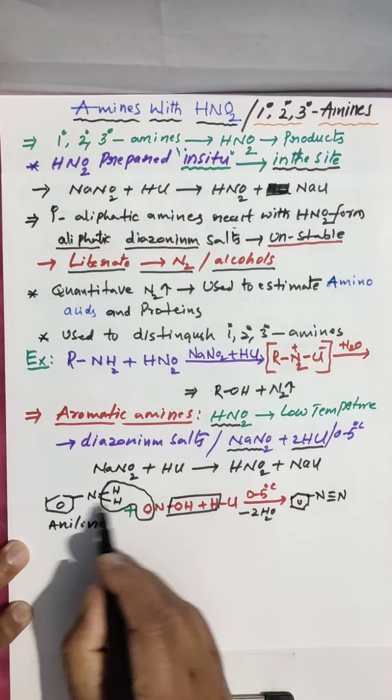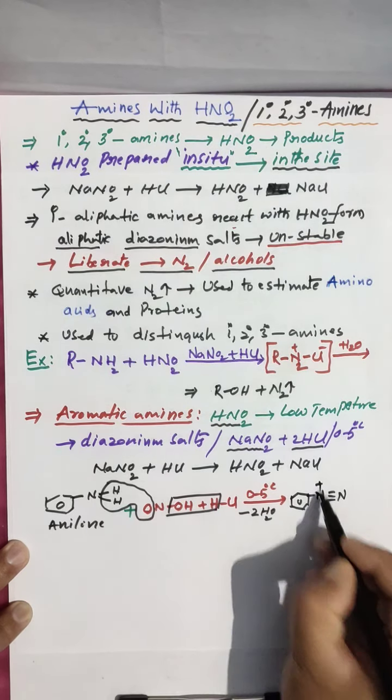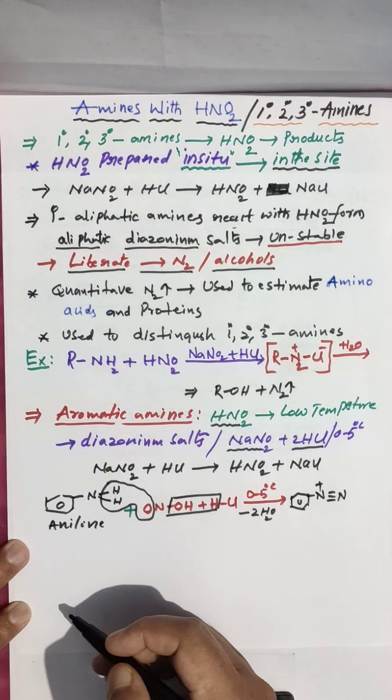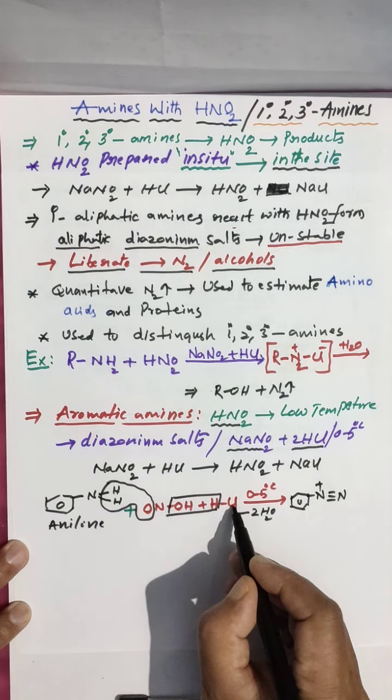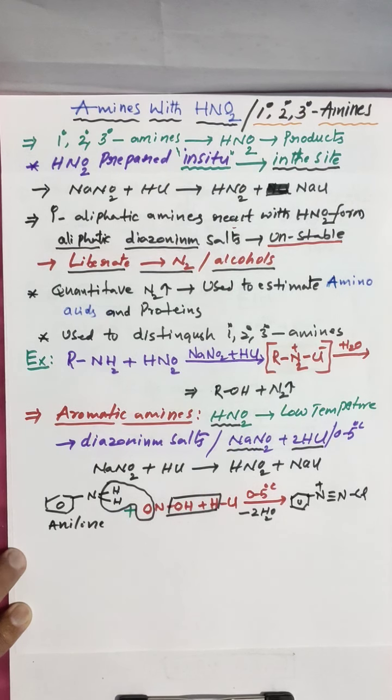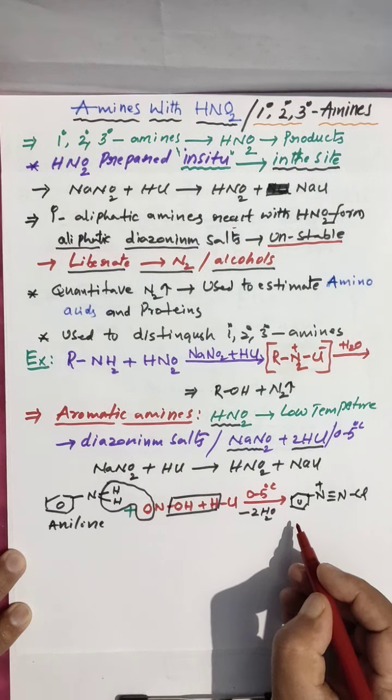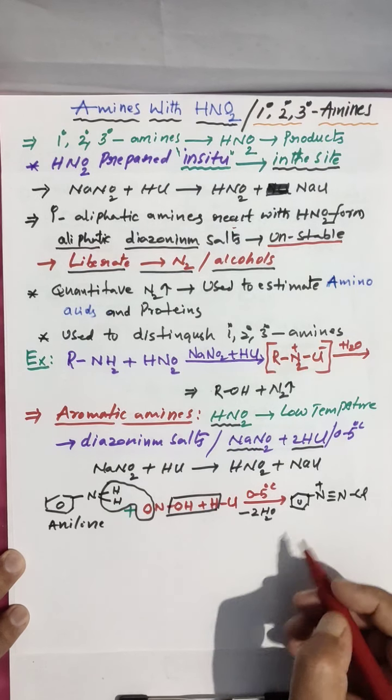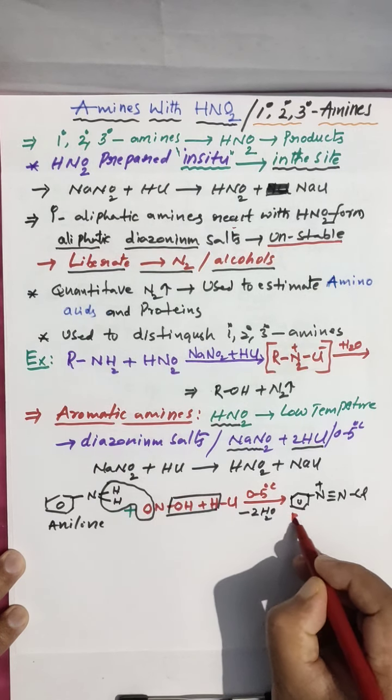This nitrogen carries a positive charge, and the chloride attacks this nitrogen, and the product is benzene diazonium chloride.